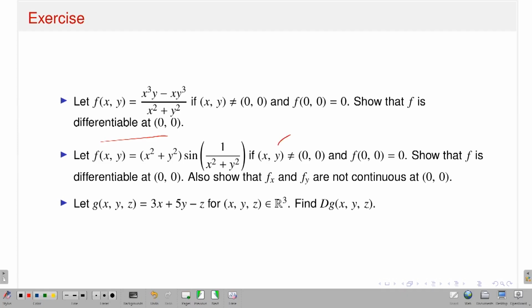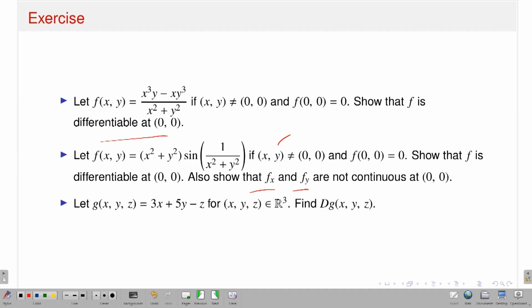This is another example, a little combination of polynomial and sine functions. There also you show that f is differentiable. Not only that, it says you have to show that fx and fy are not continuous. To talk about the continuity of fx and fy, you need to calculate the partial derivative of f with respect to x in a neighborhood of 0. Just calculating the partial derivative at the point 0, 0, you cannot conclude anything about the continuity of fx at 0, 0.